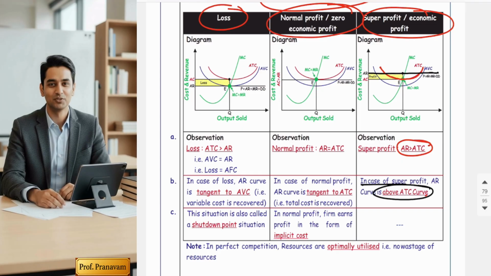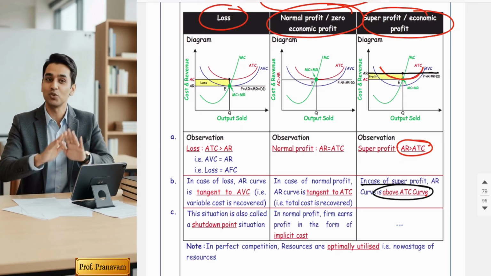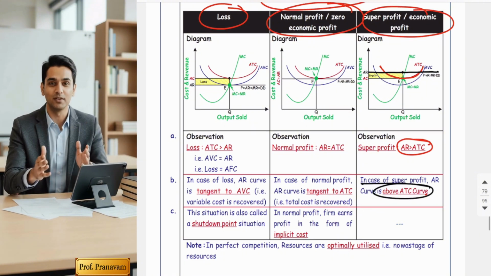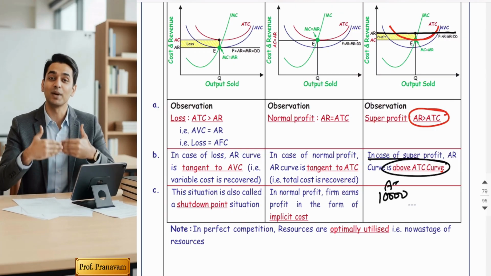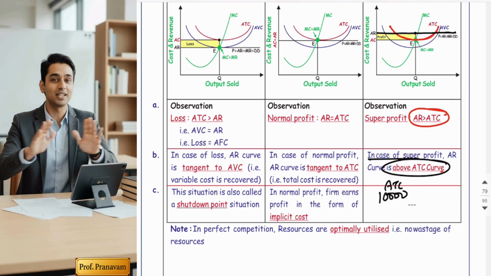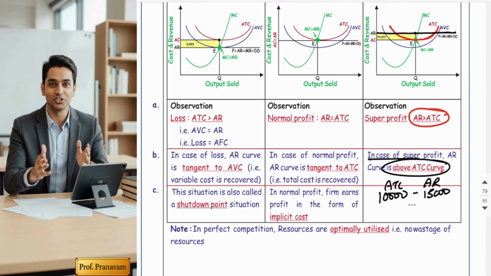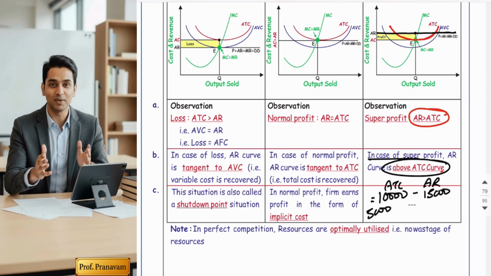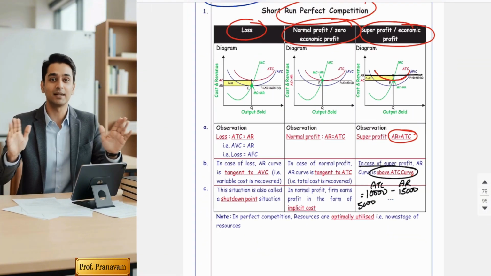Super profit also means total revenue exceeds total cost. That means extra profit earned by the firm, right? We can take one example also. Imagine your average total cost is 10,000 and you have earned an average revenue of 15,000 by selling the goods. So that 5,000 extra profit which you have earned is actually your super profit. Hope you understood.